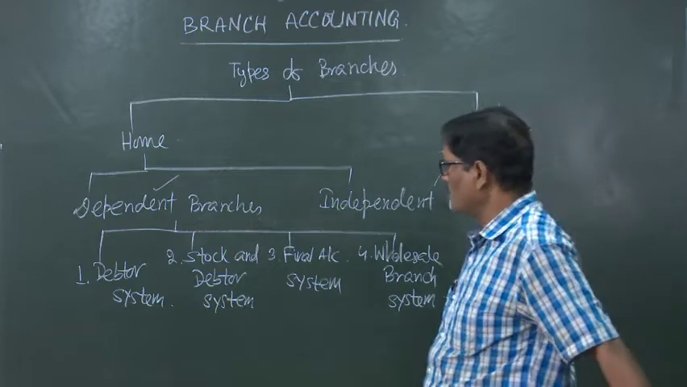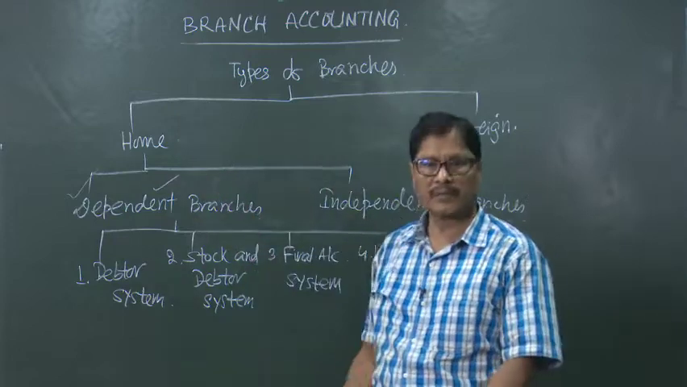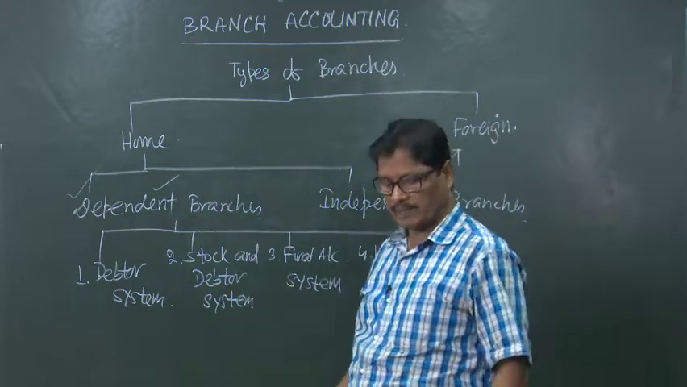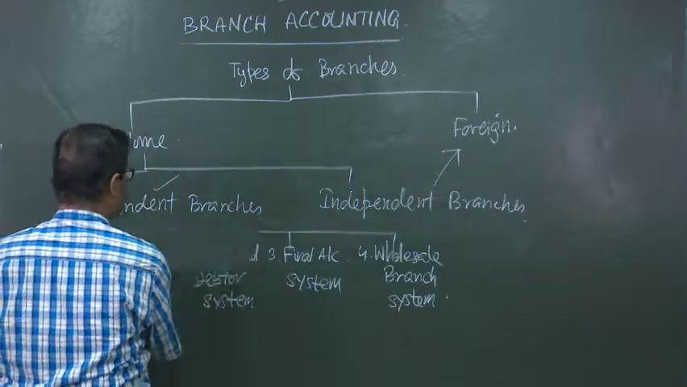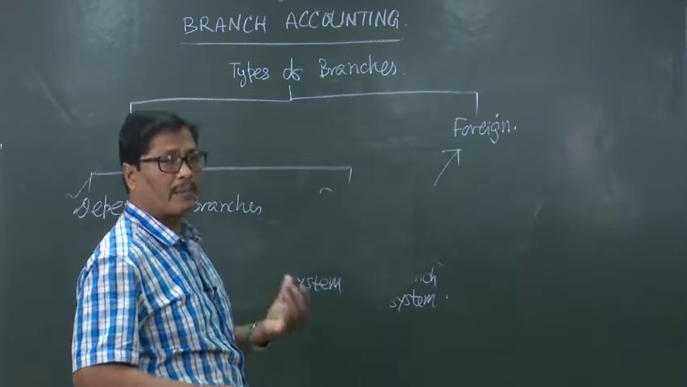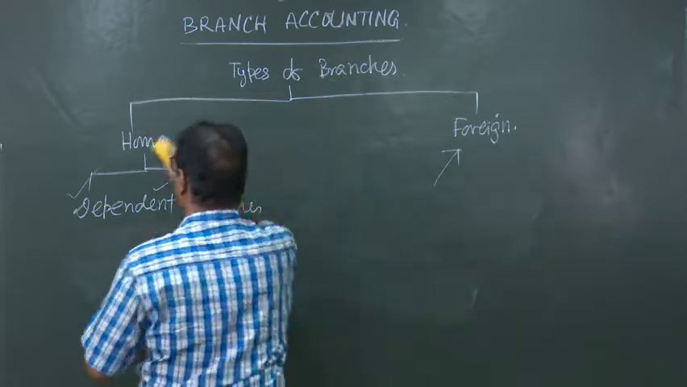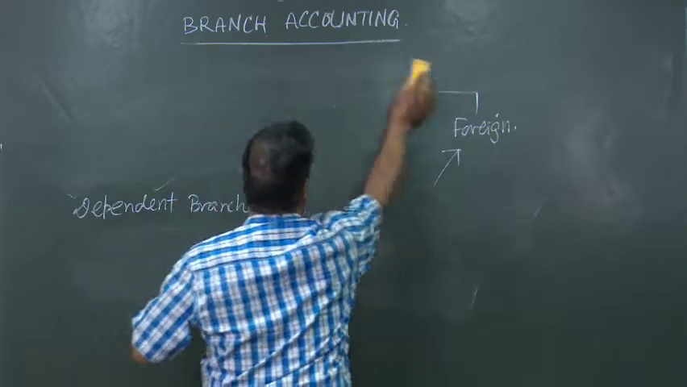Now, let us come to, first of all, the characteristics of dependent branches, then we will come to the debtor system itself. The dependent branches are the branches who do not keep a full system of their accounting, and we are going to read the characteristics of dependent branches.